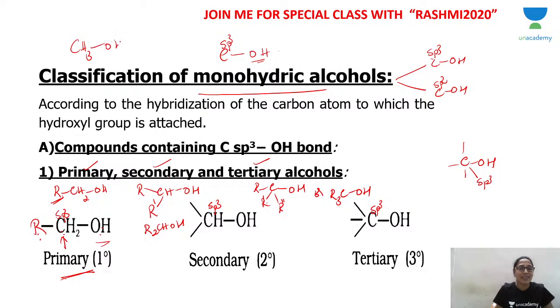CH3OH. This is methyl alcohol. It's not a primary alcohol. OH is attached to a carbon atom which is attached to all hydrogen. It's called methyl alcohol. Just the methyl group. It's not a primary alcohol.